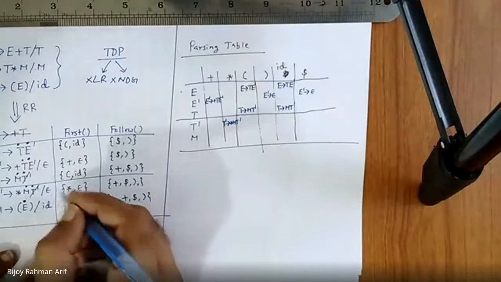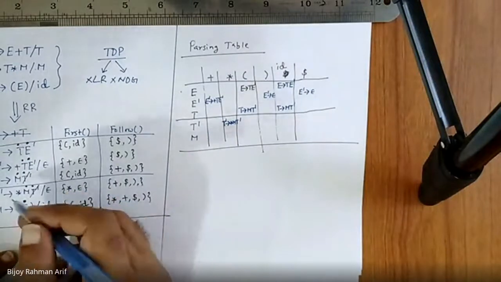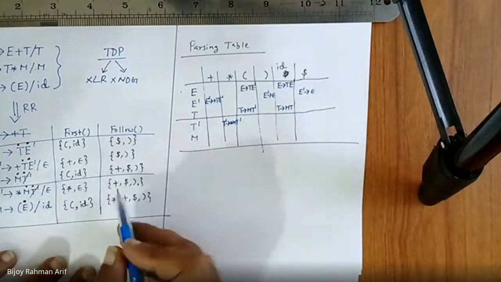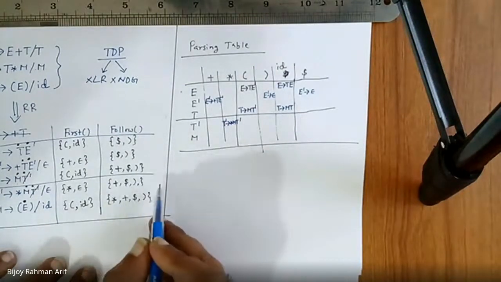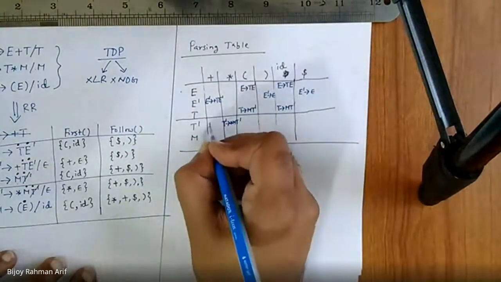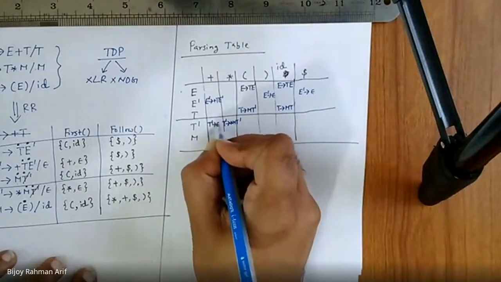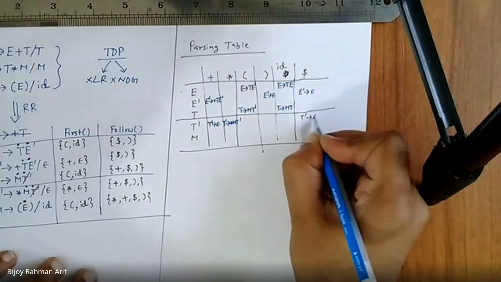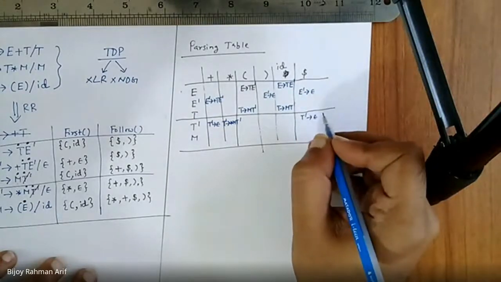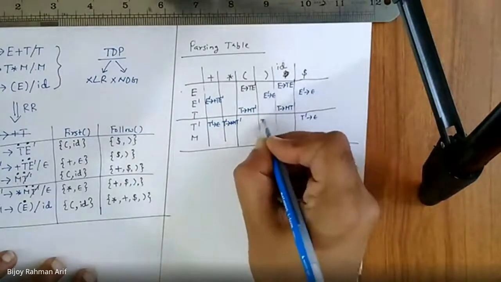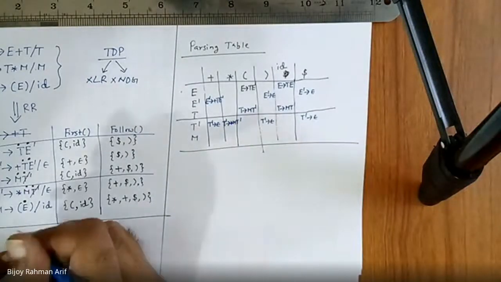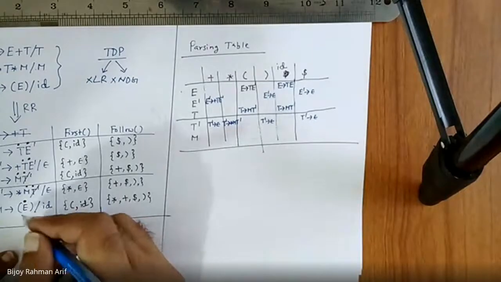Second one, the right hand side is epsilon. So for rule number 2, I'm going to T dash row and follow of T dash, which is nothing but plus, dollar and close parenthesis. So T dash derives epsilon, and close parenthesis. T dash derives epsilon.